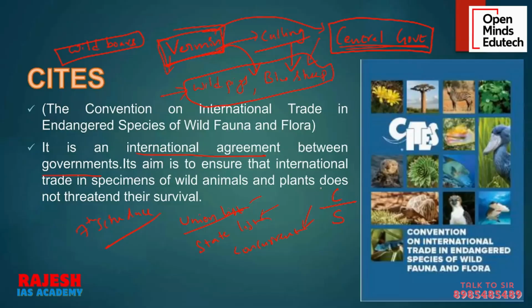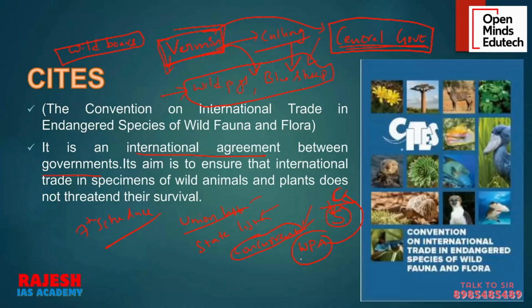Both have the power. If there is no central government law, the state government can make a law in that particular state, and that law is valid and prevailing. But if the central government makes a law, the central government law overrides the state law, supersedes the state law. Now we have the Wildlife Protection Act made by the Parliament of India, which means the central government has made the Act, and wildlife is in the concurrent list. Forest and protection of wildlife come under the concurrent list. If you see in the 7th schedule, I think the number is 17A and B.